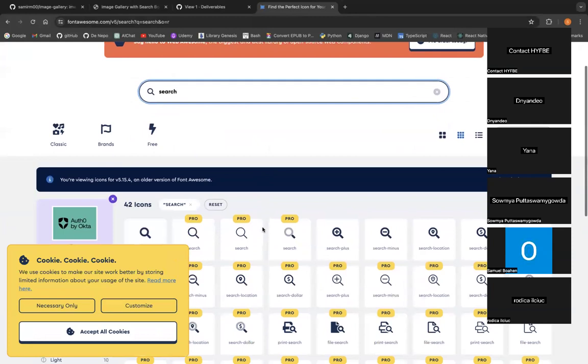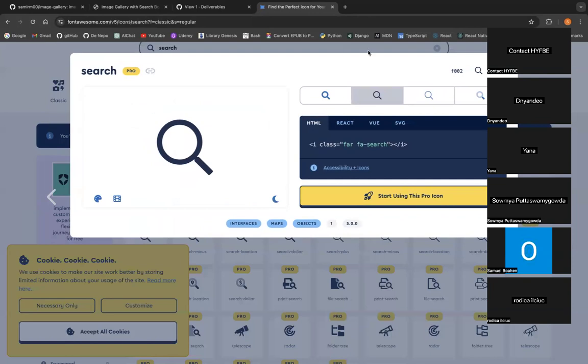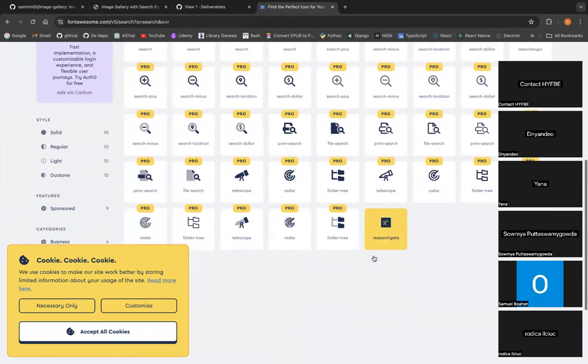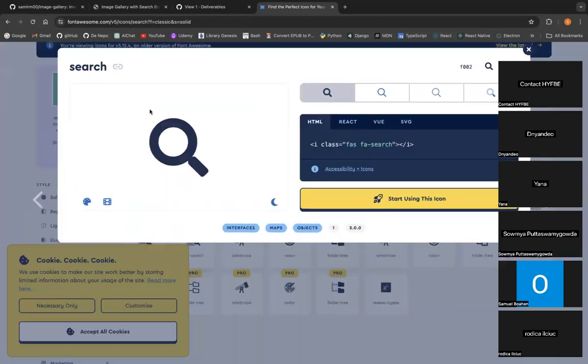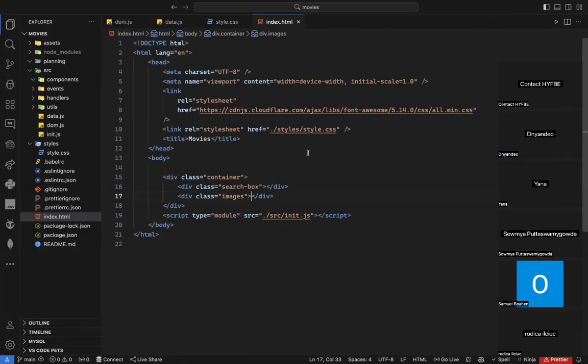But how can I use it? Well, to use it, I just need to select any. That's Pro, I cannot use it. Pro, I need to pay for it, so I'm not going to use Pro. Actually, I can go to this one. If I click on this one, it will give me this one, which is I class FAS FA search. So I need to put the same element inside my HTML. I cannot change the classes because these classes belong to Font Awesome. The element I means it's a Font Awesome icon, okay?